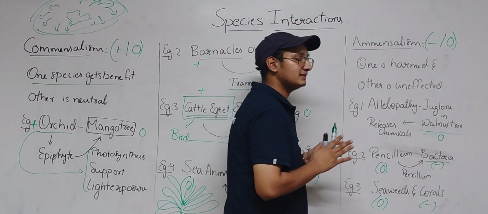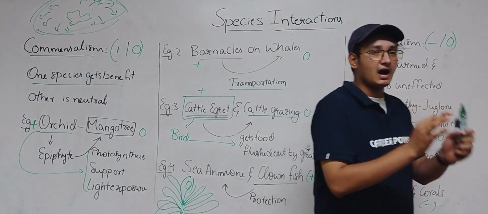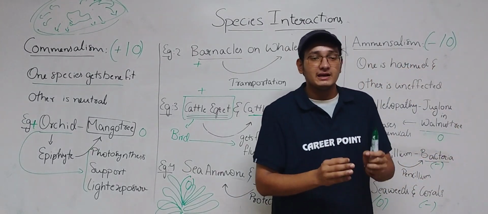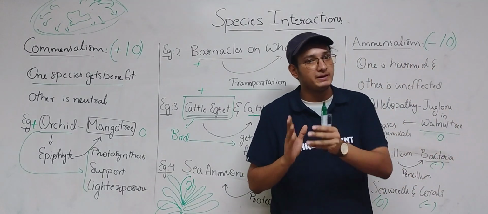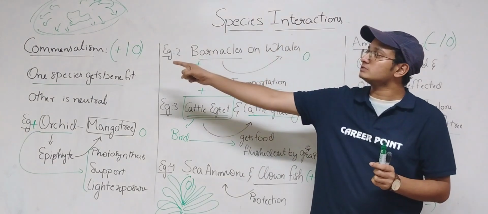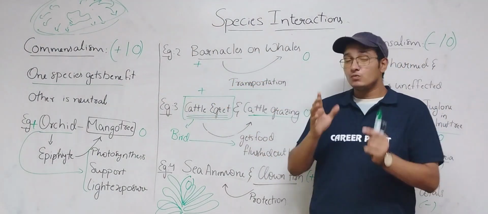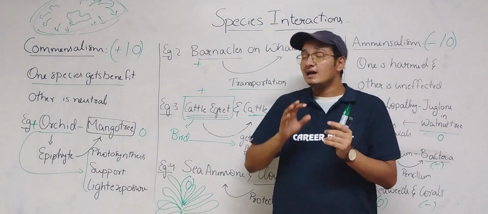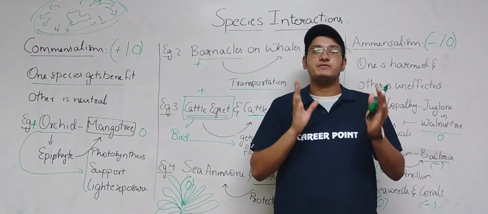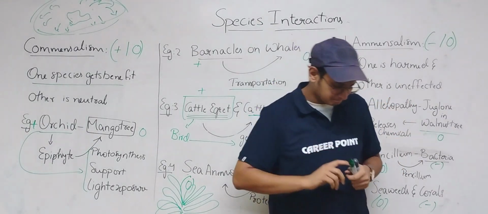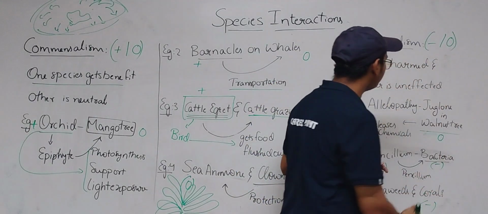In amensalism, one organism is getting harmed and the other organism is neither harmed nor benefited, which is exactly opposite to commensalism, where one organism is benefited and another organism is neither benefited nor harmed. So here we have three examples.